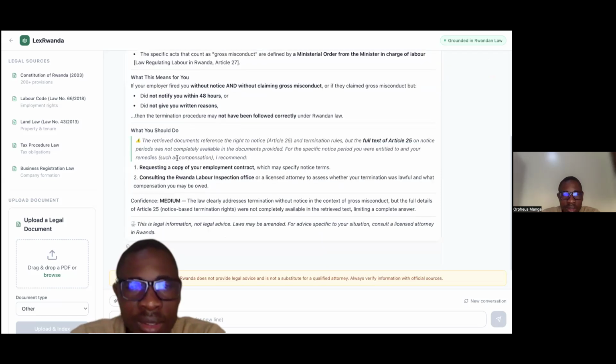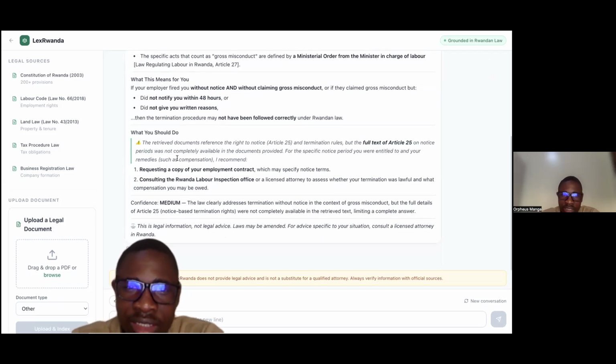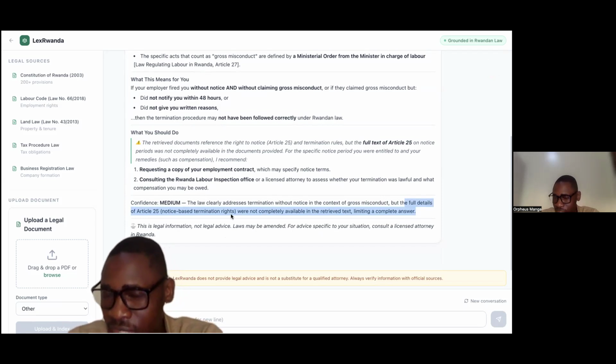It is also clear on the confidence: the law clearly addresses termination without notice in the context of gross misconduct, but the full details of Article 25 on notice-based termination were not completely available in the retrieved text.